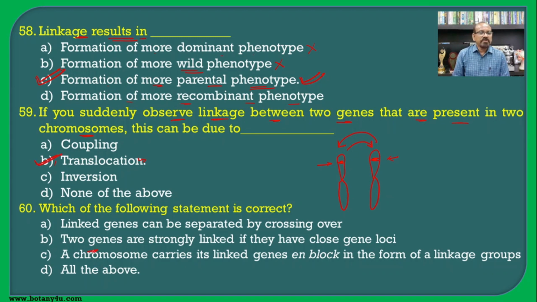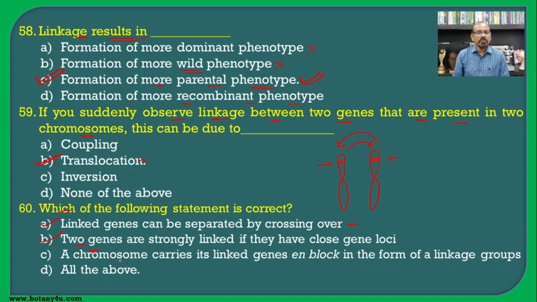Then which of the following statements is correct? First one, the linked genes can be separated by crossing over, that we know. There is a possibility of the separation of the linked genes if they are far away from each other or distantly placed. Then the two genes are strongly linked if they have close gene loci. If the distance between the genes is less, they will not separate from each other even by crossing over, and hence this is also the correct one.